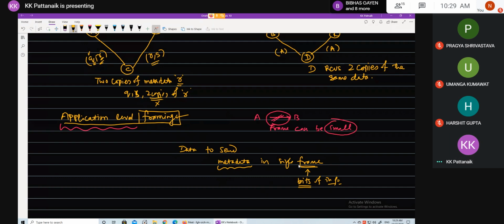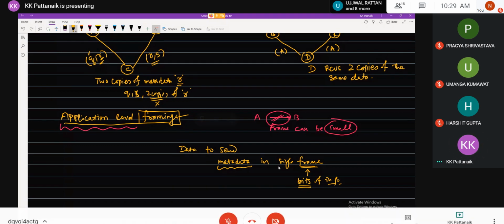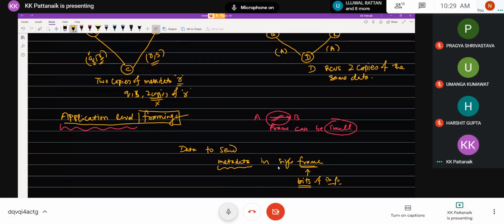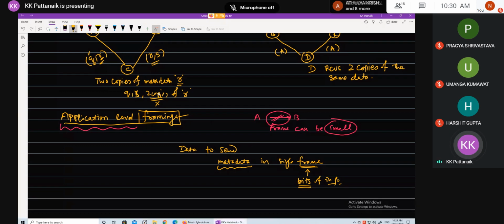That is how keeping the frame size specific to the application-level requirement helps us in spending energy carefully, and thus allows the network to survive for a longer time. Is this more clear? Okay.